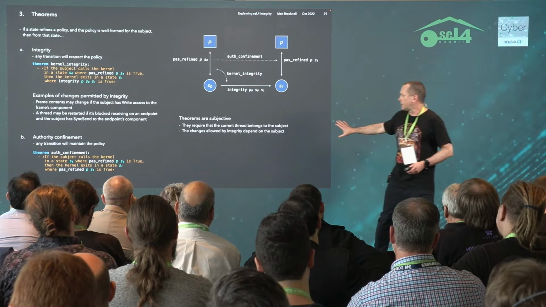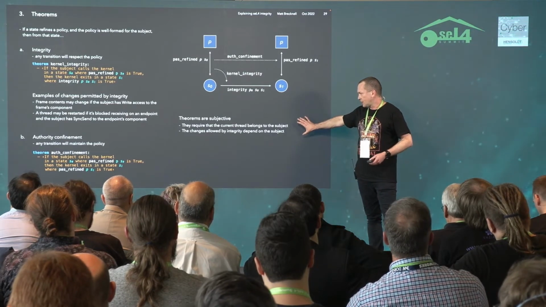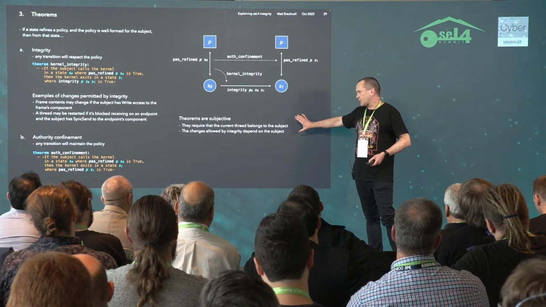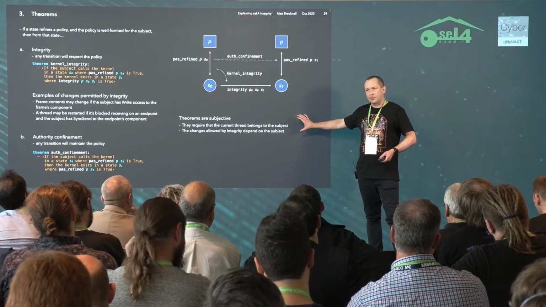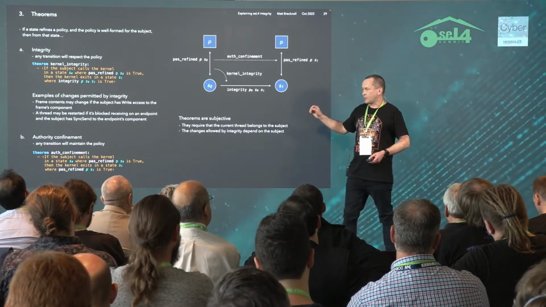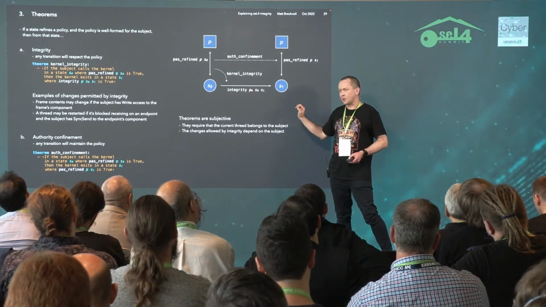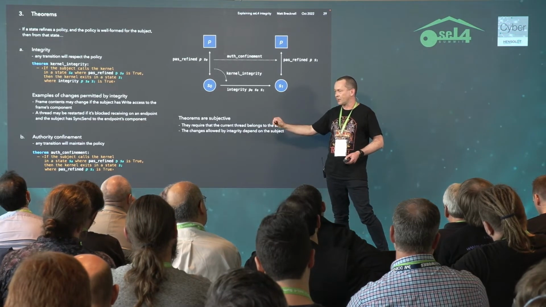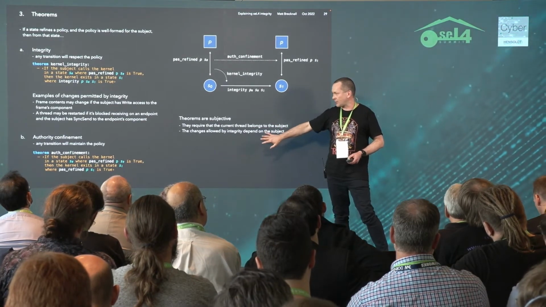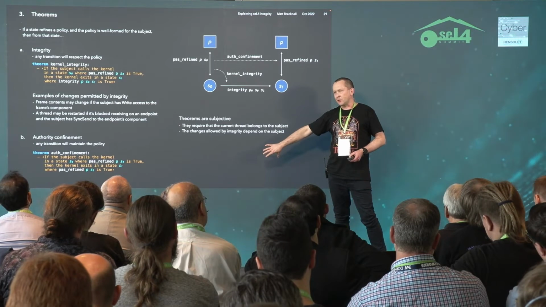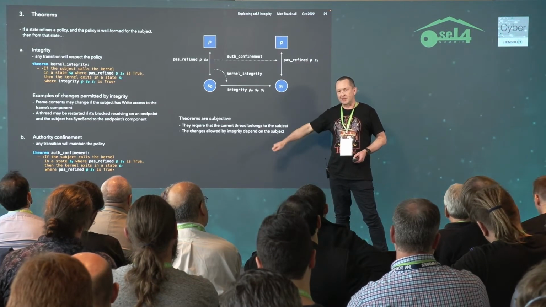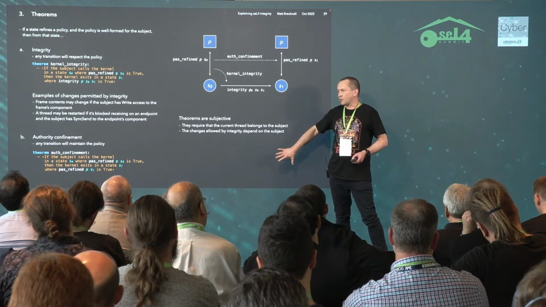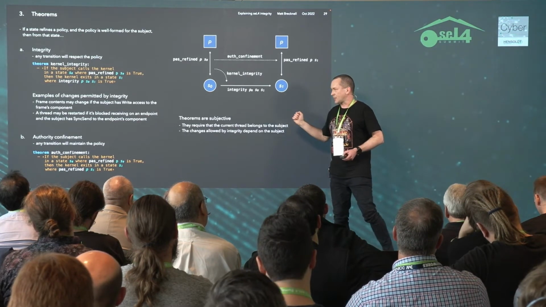Okay, once again, the theorems are subjective, and the most important part of that is that the rights that are important for a transition are the rights held by the subject. Remember in the first example we had a frame that was out on its own, and presumably there's some other thread that has access to that frame, but that's not important because it's the subject that is taking the action.